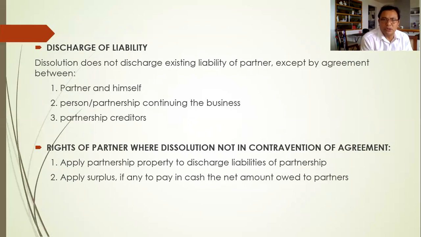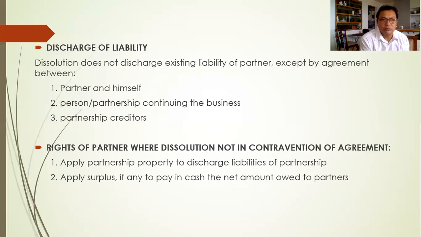So a partner can be discharged from liability if there is an agreement with the person continuing the business of the partnership. Number 3, a partner can be discharged of existing liability if the partnership creditors agree.